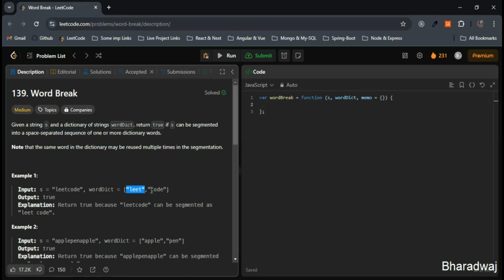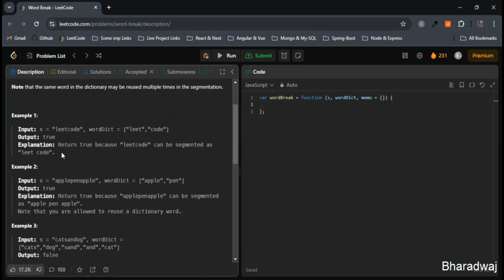Here they have taken two words, leet and code, and yes, it can be segmented. Leet and code give us the word Leetcode here, so we have to return true in that case. Note that the same word in the dictionary may be used multiple times in the segmentation.